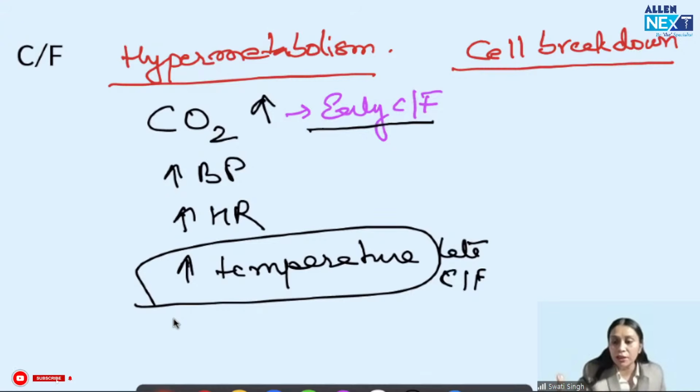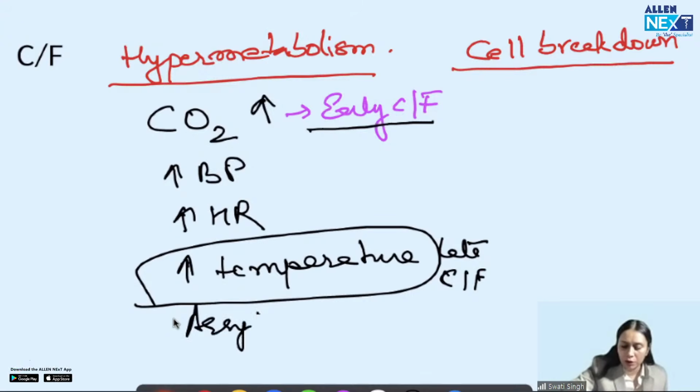And why is it called malignant hyperthermia? Because once it starts, the core temperature increases by 1 degree Celsius every minute. So remember that increased temperature, though a late clinical feature, becomes a very difficult situation to manage. And arrhythmia, because of all the clinical features I just described.